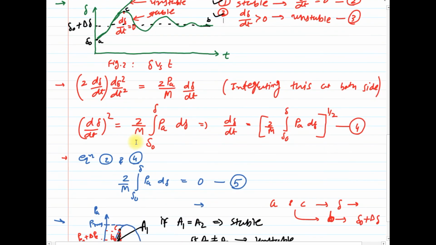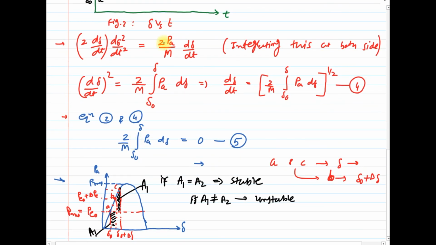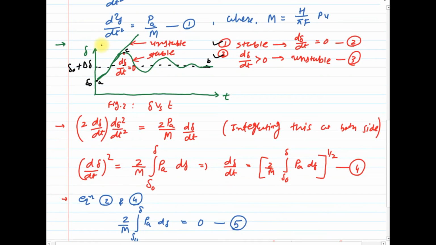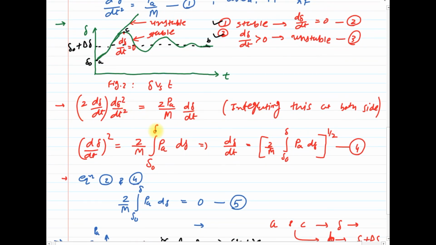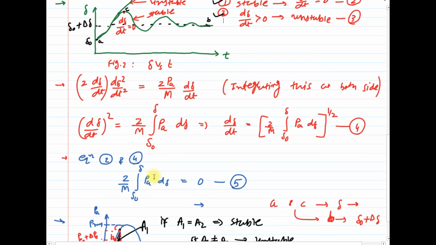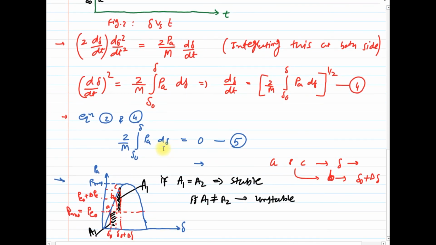Clear? Just by this simple mathematical operation, we multiply equation number 1 with 2 d delta by dt, then integrate this equation, and we get the final equation for the stable operating condition. That means the condition d delta by dt equal to 0 in equation number 4.